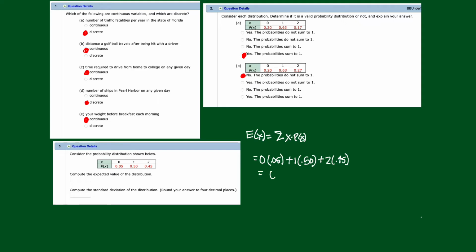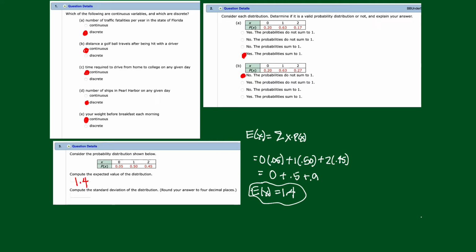Well, that's a 0, this is a 0.5, and this is a 0.9. So the expected value is 1.4. I'm going to write that in over here, 1.4.